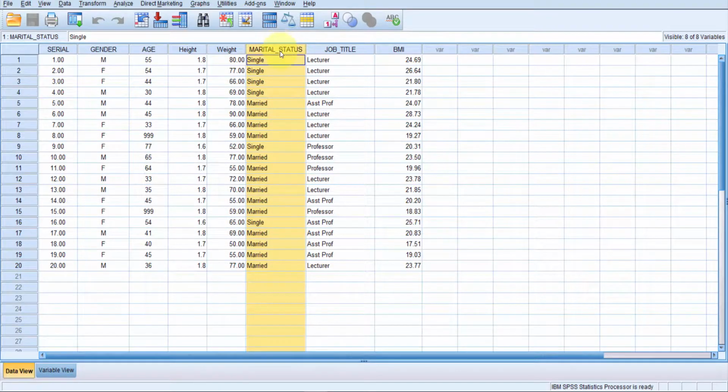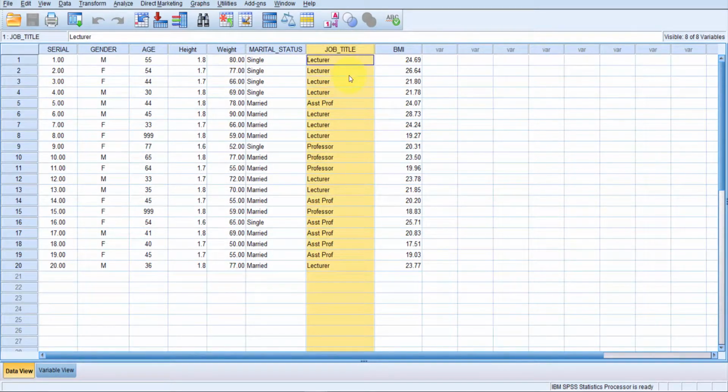Here we did analysis between two dichotomous variables. By dichotomous I mean the gender variable has two attributes, male and female, and the marital status variable also has two attributes, single and married. Now look at this variable, job title.